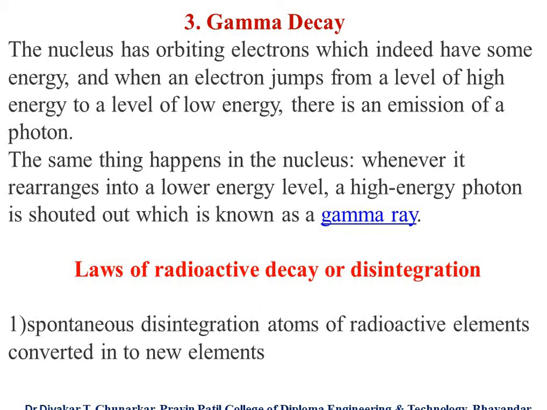Now the law of radioactive decay or disintegration. First, the spontaneous disintegration of atoms of a radioactive element converts the old elements into new elements.